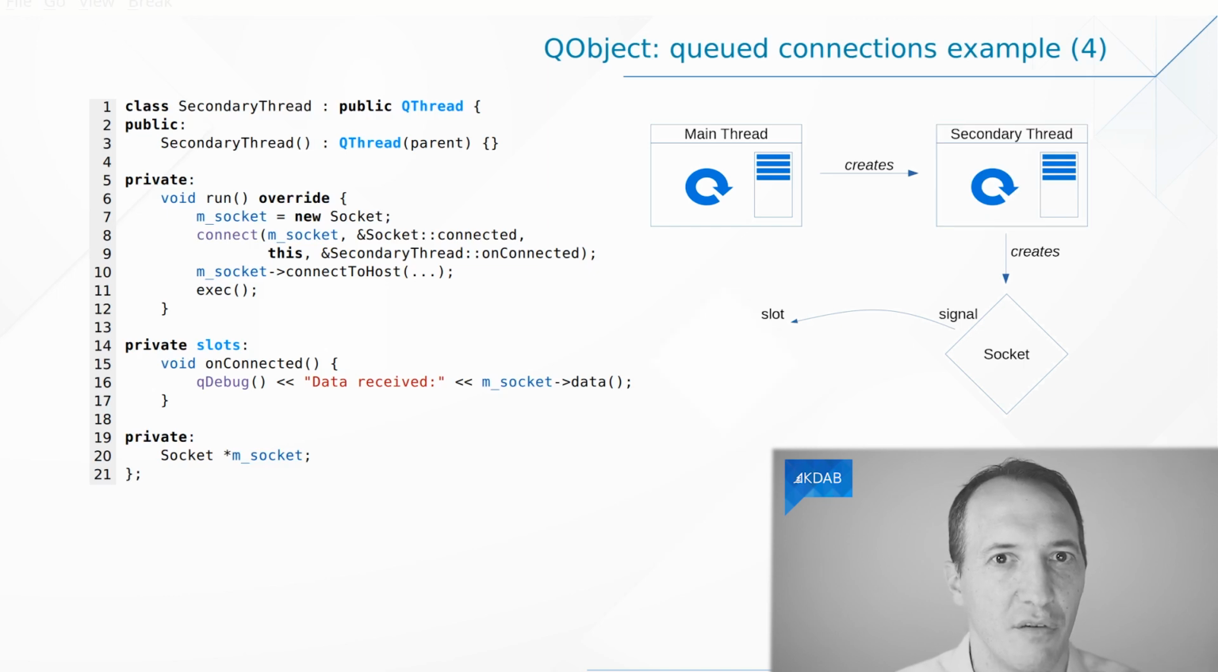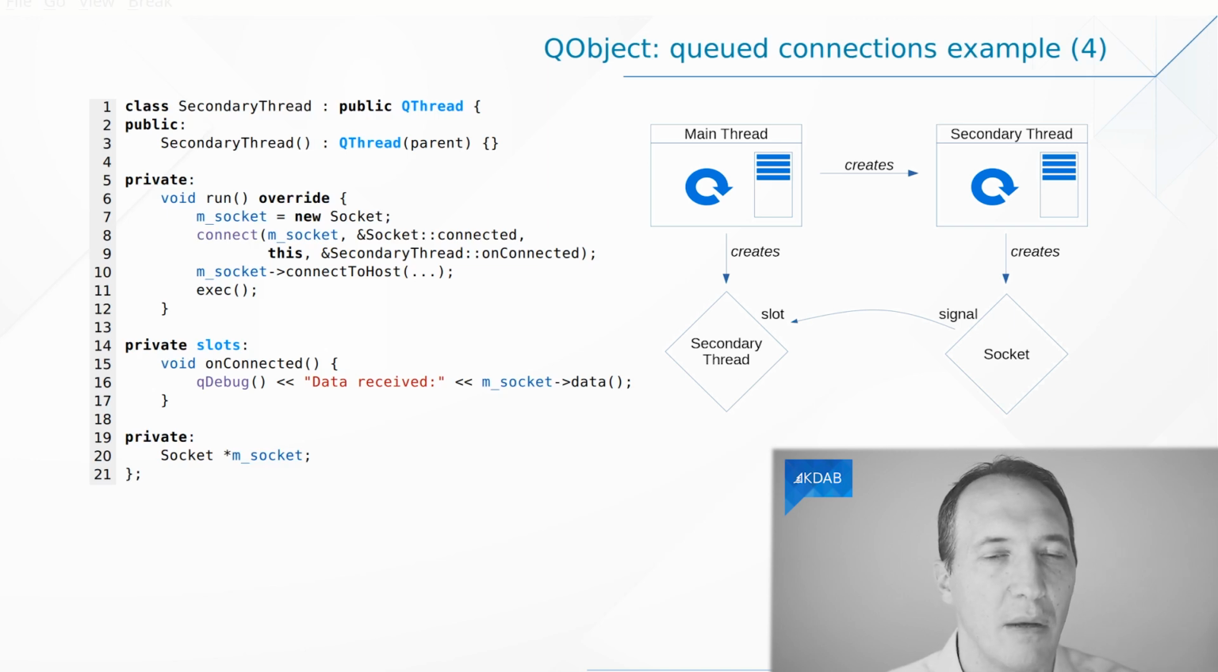As an object, however, if you think about the rule, it was created by the main thread, so it has affinity with the main thread, which means its event processing happens in the main thread, which means its slots are going to be called there. And that is a problem here. This is not at all what we expected.